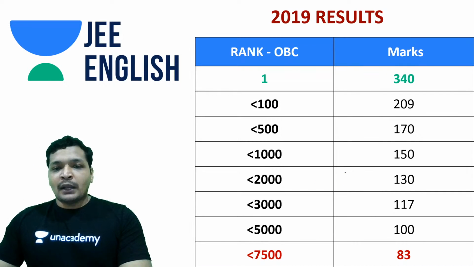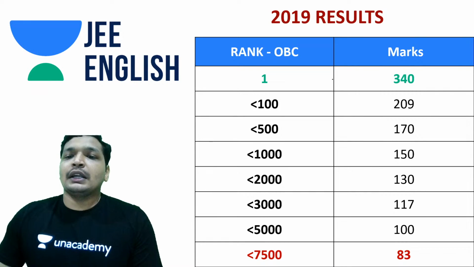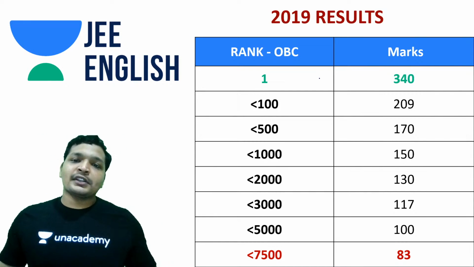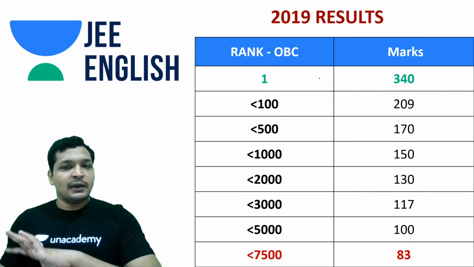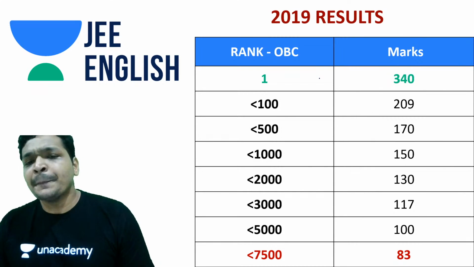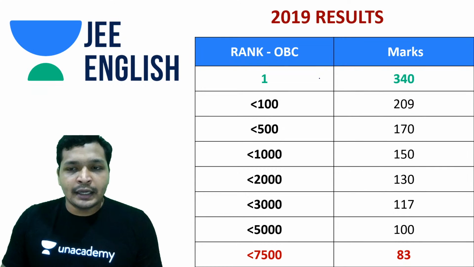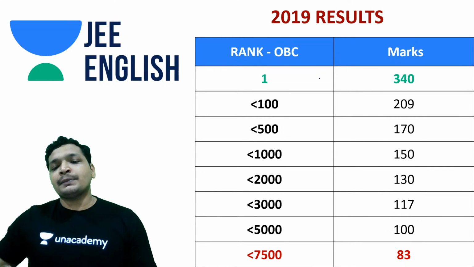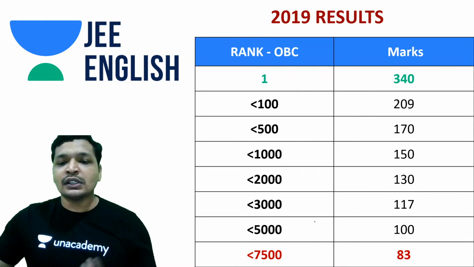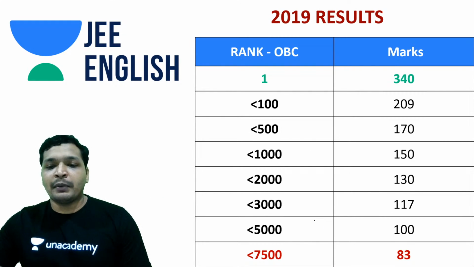And coming to OBC, the first rank was anywhere around 340. Toppers will always remain toppers, as the marks don't change when it comes to the first rank. That being said, below 100 rank, you needed 209. If you notice this pattern, 4000 is where you want to end applying for IITs.